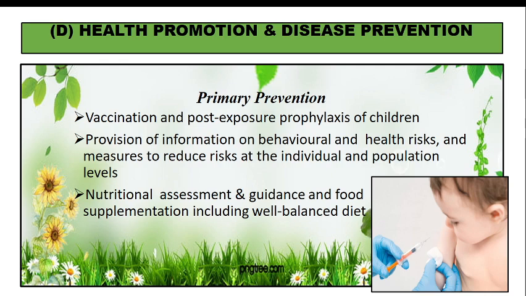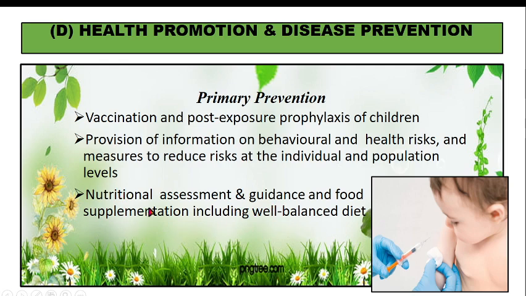For example, not missing breakfast, taking a healthy diet, avoiding junk food, etc. All these things. Okay. These are the measures which can be taken to reduce risk at the individual level as well as at the population level.